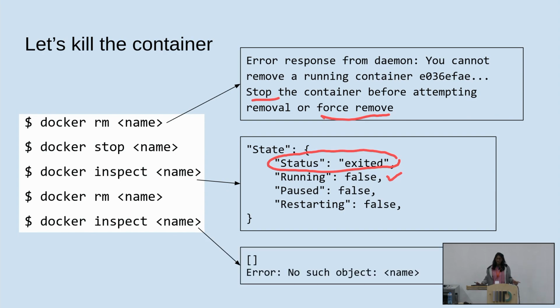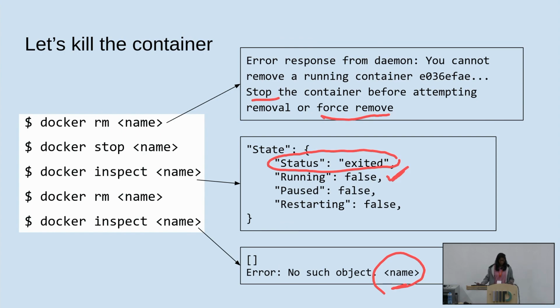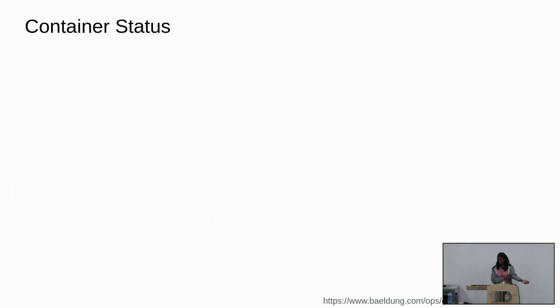So now you can do docker rm of your container again, and try to inspect it now that you have removed it. Now that it's removed, it does not retain any information about your container. So now it says no such object of your container's name. Even when it was stopped, it had some information, but now that it's removed, it doesn't have any information about your container. Okay, so we saw when the container was running, it had a status of running, and now when we have stopped it, we see the status exited. So what is this status?